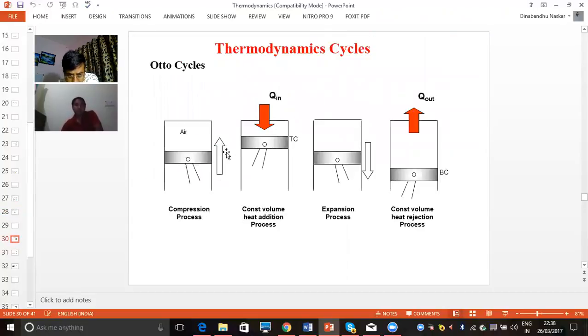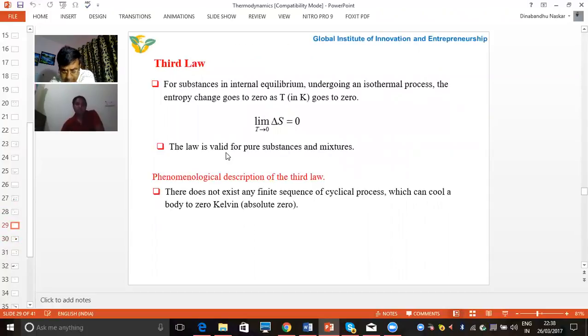Now coming to the third law of thermodynamics. According to the third law of thermodynamics, for a system in internal equilibrium undergoing an isothermal process, the entropy change goes to zero as the temperature goes to 0 Kelvin. That means delta S, in the limit as T goes to 0, goes to 0. This is the third law of thermodynamics. This law is valid only for a pure substance.